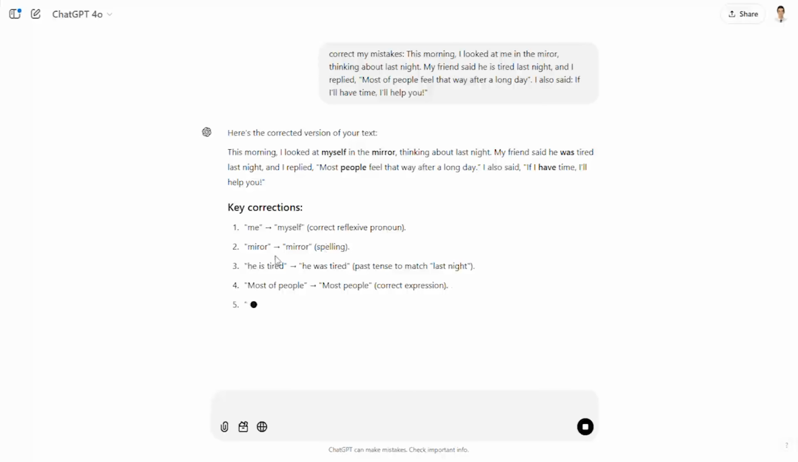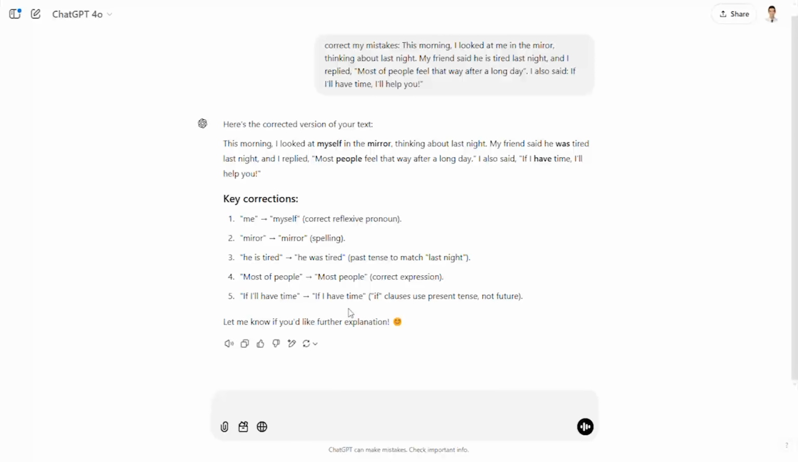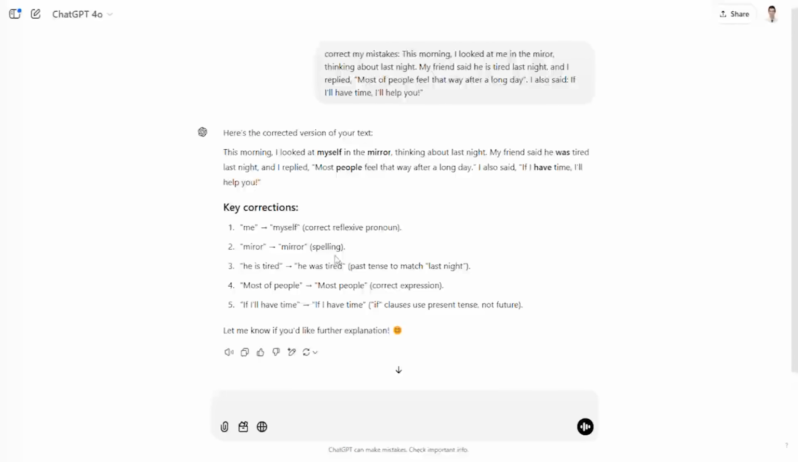Good. Key corrections. Well, this is great, but too much text. I mean, it's kind of confusing because you will have to go up to the text, check it, and then come back here and see, okay, this is what I did wrong, and this one here, it's okay. I mean, it's great, but it could be better, right?